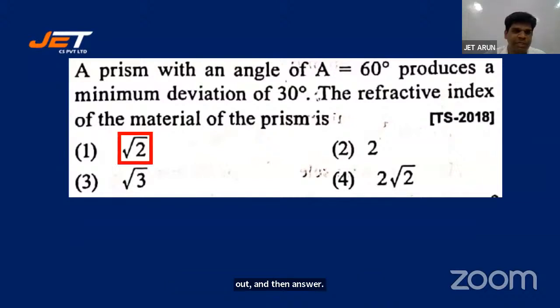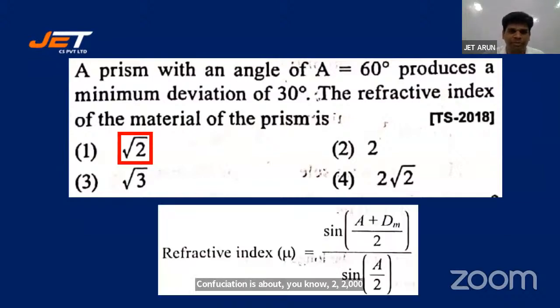Right, all right, let's look at the key. It's root 2. 1 is the right option, students. All right, Harshita says n is equal to root 2. Yogita 1, yeah, 1 is absolutely right. Swati, please correct yourself. It's okay to go wrong, absolutely no problem. A calculation mistake can happen. It's not 2, it's root 2, students.